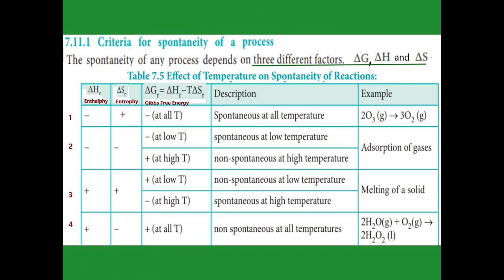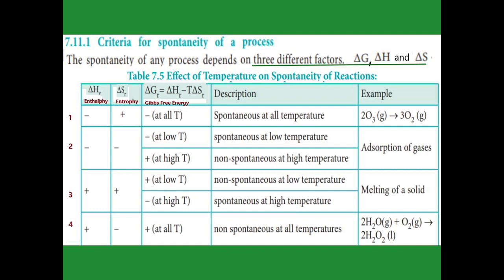Criteria for the spontaneity of a process. For spontaneity, we depend on three factors: delta G, delta H and delta S. Delta G means free energy change, delta H means enthalpy change, and delta S means entropy change. Now in the table, see the first column: when entropy is positive, delta H and delta G are negative. This one is spontaneous at all temperatures.